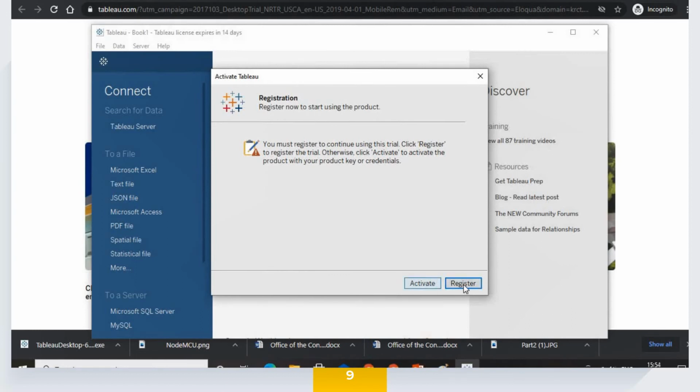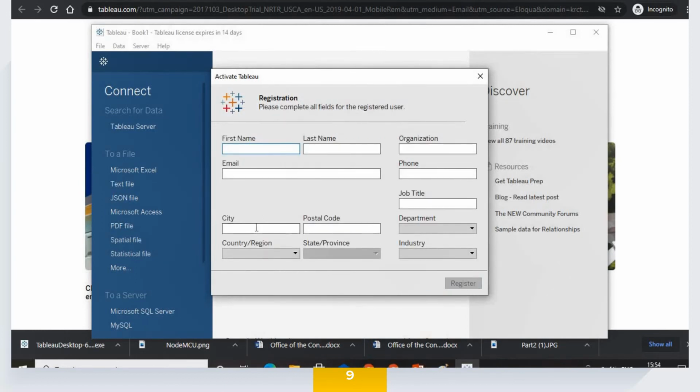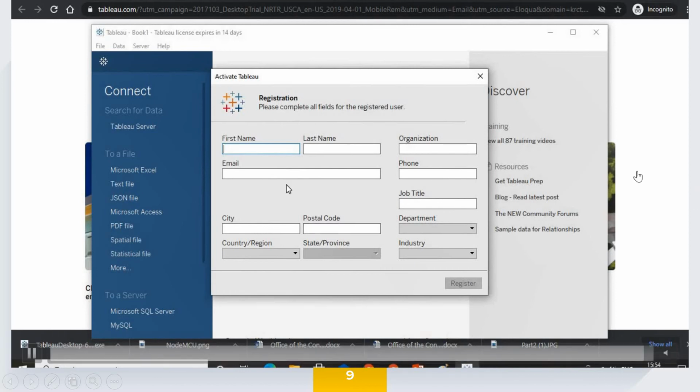And now you can register for it. They will ask you for the registration and activation. If you have a key already available with you, go ahead with it. Otherwise, you need to fill in all these details, and that's all. You are ready to use Tableau. The installation process is all done. It's pretty smooth and easy, I believe, and I hope you have understood it.